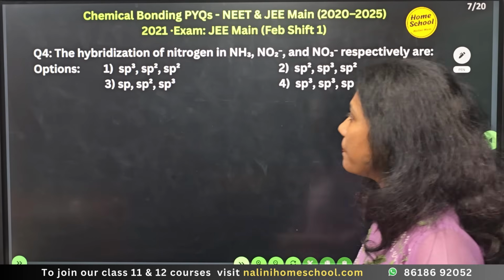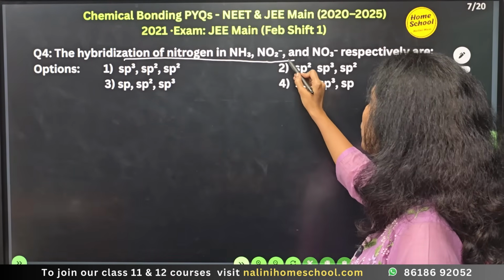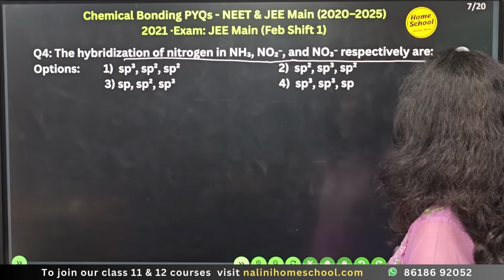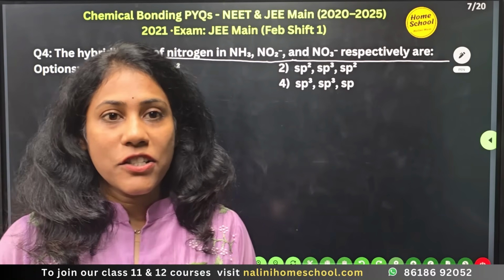Coming to the next question. The hybridization of nitrogen in NH3, NO2 minus and NO3 minus respectively. So hope you all know the trick to find hybridization, right?